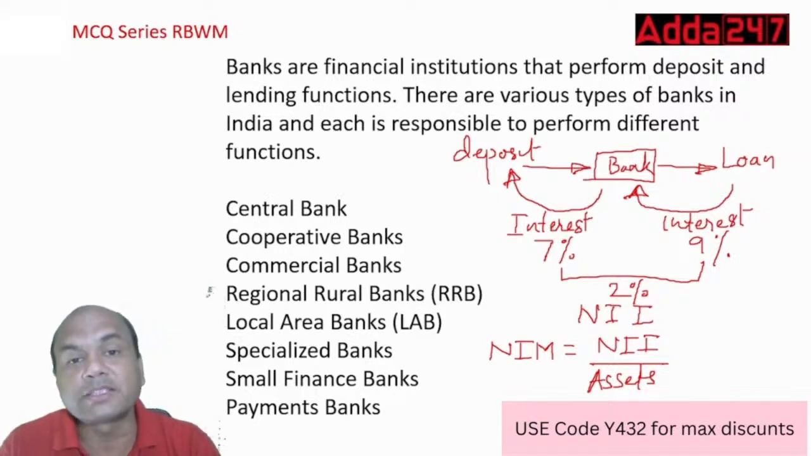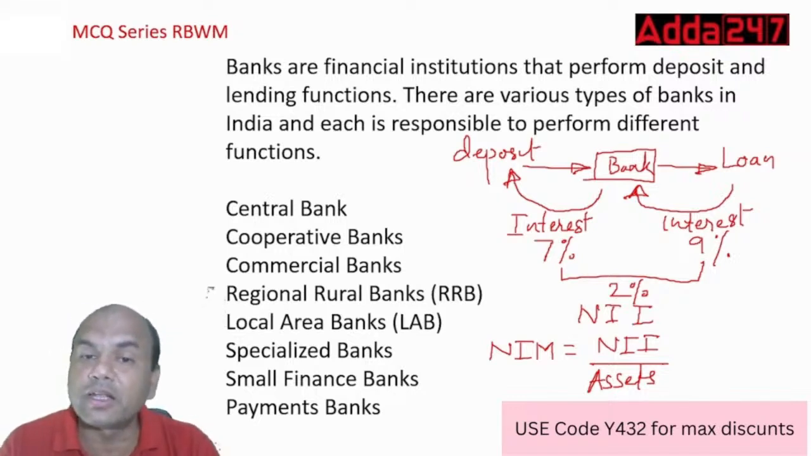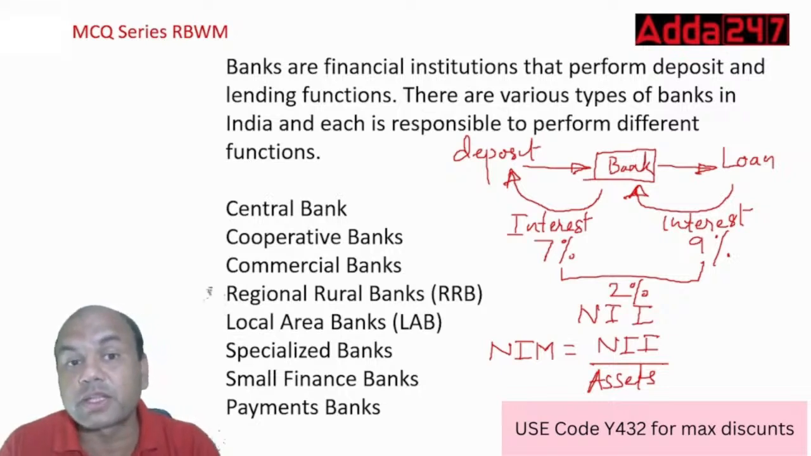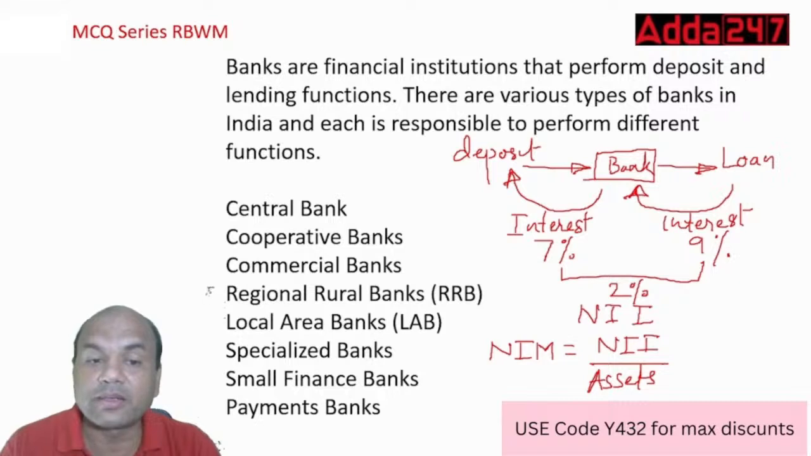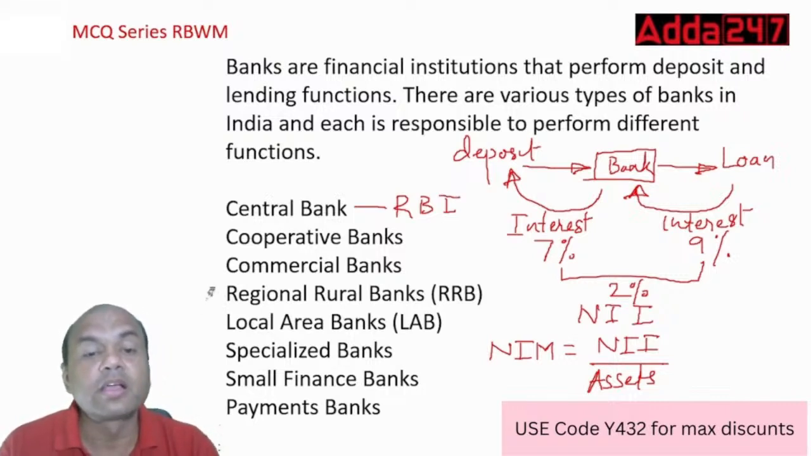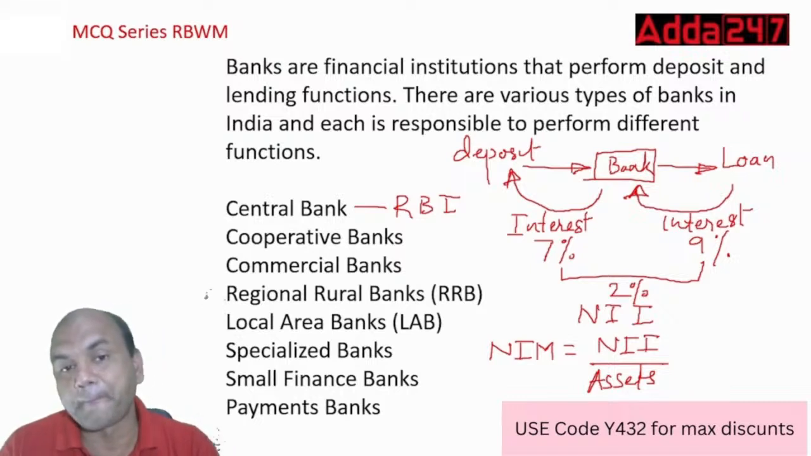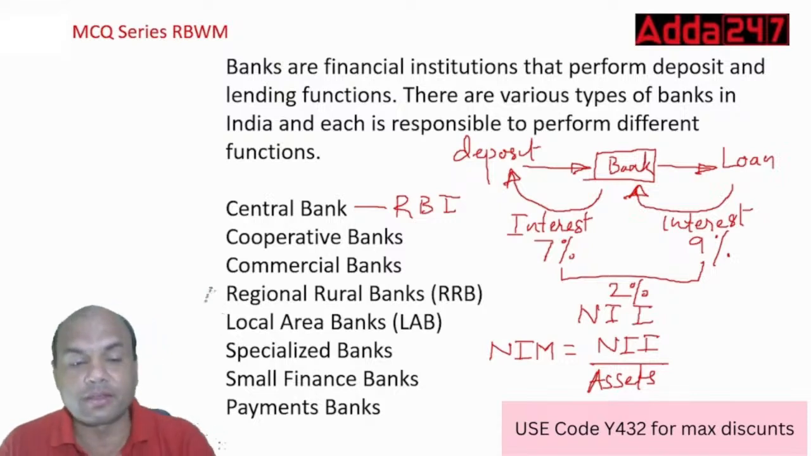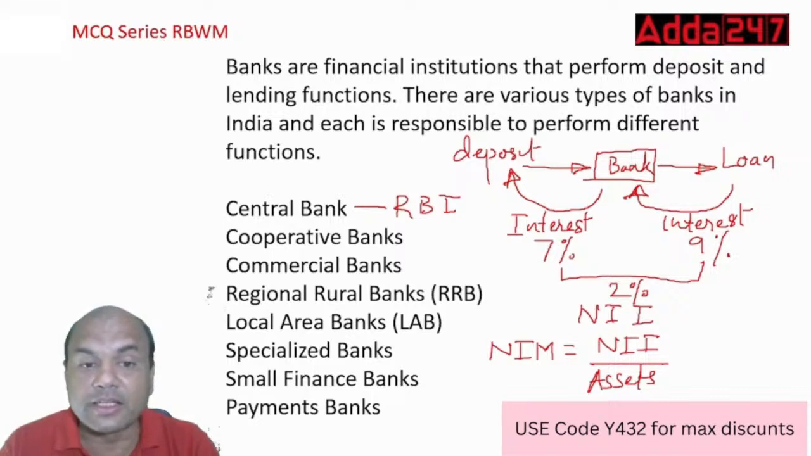So coming back, banks are financial institutions that perform deposit and lending functions. There are various types of banks in India, and each is responsible for performing different functions. So what are the various banks in India? One is the central bank, which means RBI, not Central Bank of India. Second, cooperative banks, commercial banks, RRBs, local area banks, specialized banks, small finance banks, and payment banks. That is 3 plus 3, 6 plus 2, 8 types of banks.